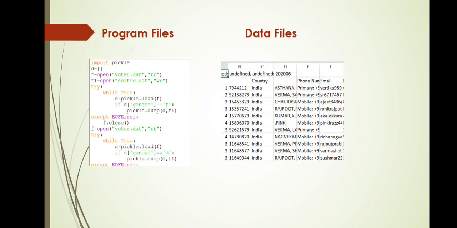Now, moving on to the example of a program file. As you can see over here, this is an example of a program file which is containing a program of Python. Right? In the same way, when we talk about the data file, this is a data file which is containing the record in the form of a spreadsheet. So, a spreadsheet is also a data file. In fact, whatever DBMS we use, the database, that is also a data file, right?